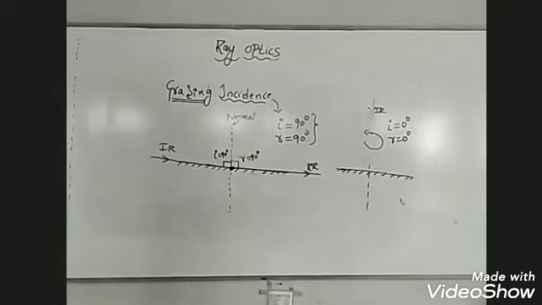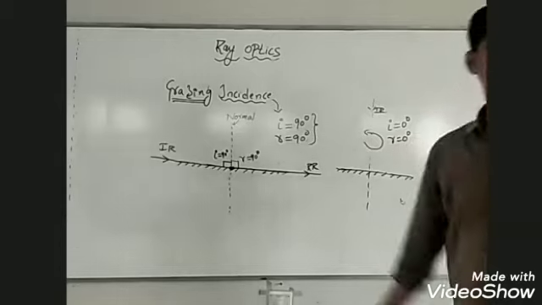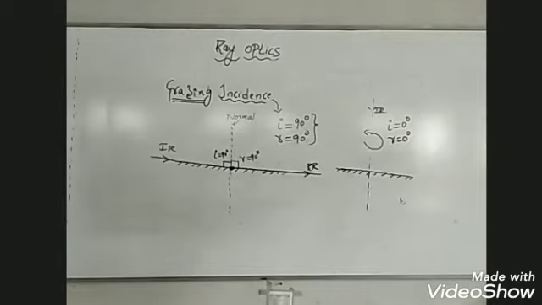Idea of normal and grazing incidence. Normal incidence and grazing incidence, is that clear? We'll understand more about deviations in detail. First, normal incidence and grazing incidence, clear?